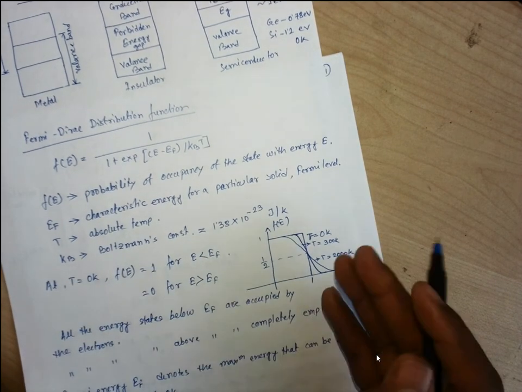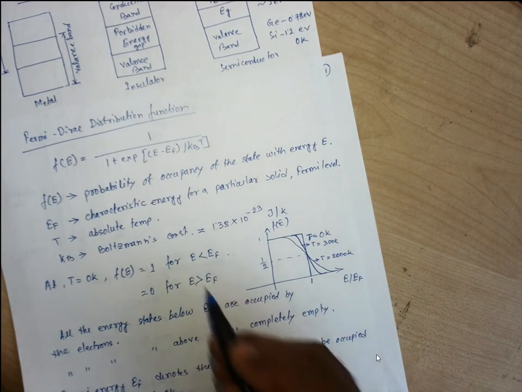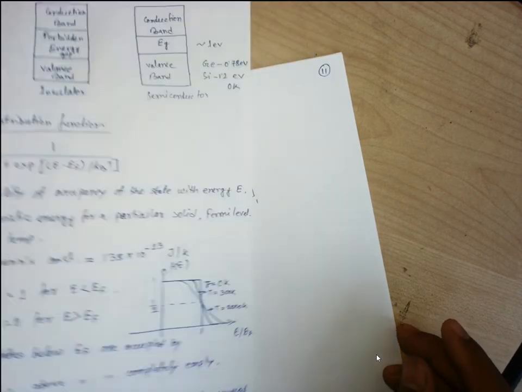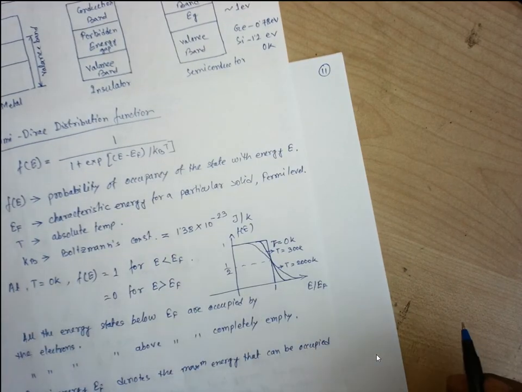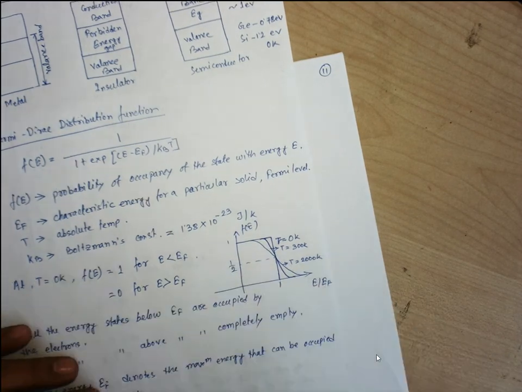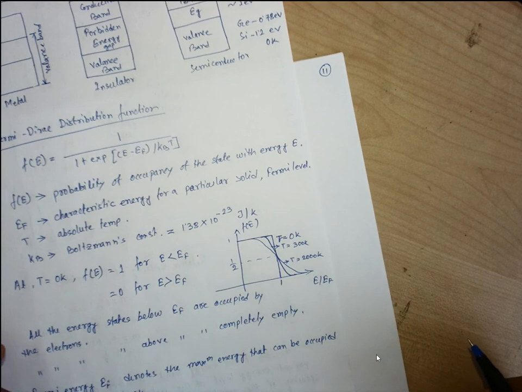Then if we are at the level that is E less than EF, then we are supposed to have the probability of 1. If we are in the level that is E greater than EF, then we are supposed to have the probability of 0. That is at absolute 0, we have been talking about the absolute 0.